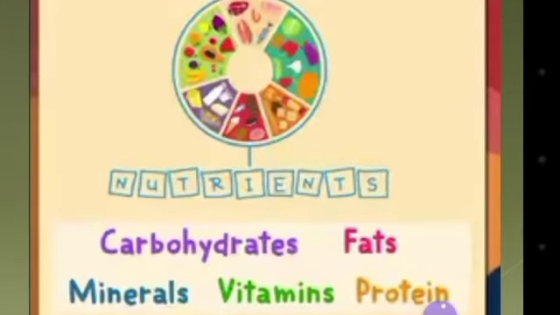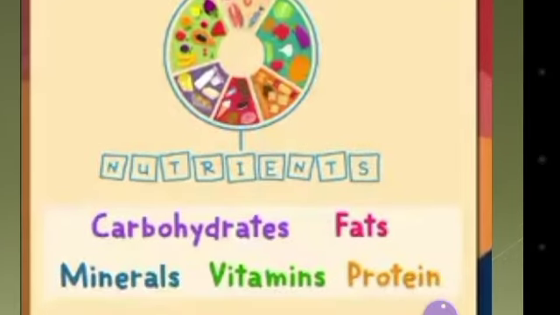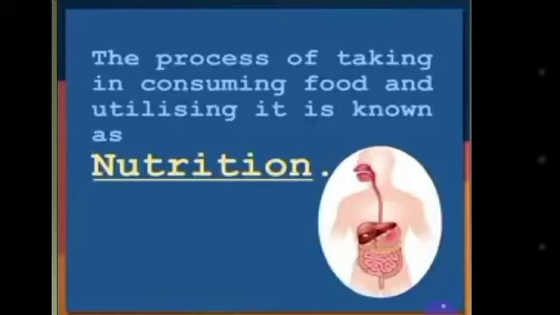This food gives us some nutrients, that is carbohydrates, fats, minerals, vitamins, and proteins. The utilization of these nutrients is called nutrition. So we can define nutrition as the process of taking in, consuming food and utilizing it is known as nutrition.